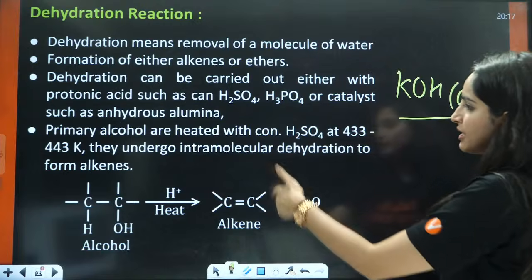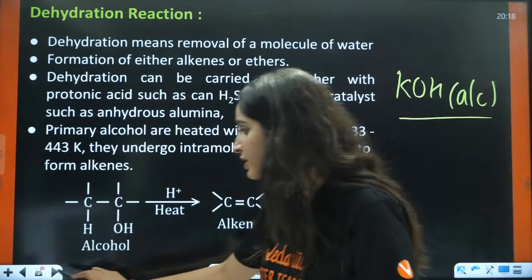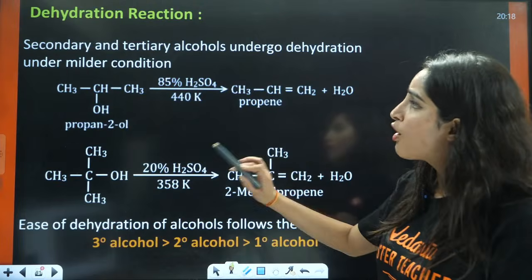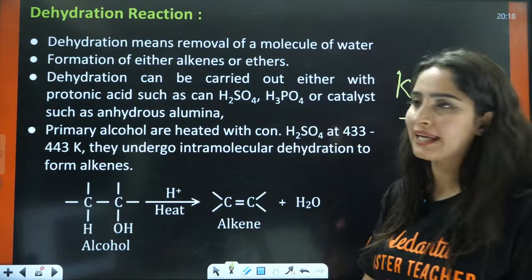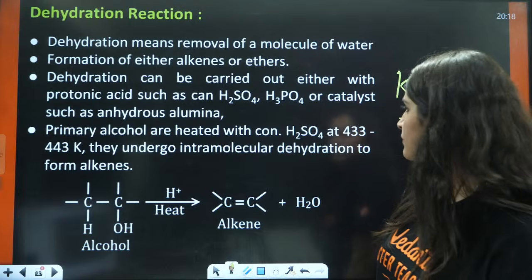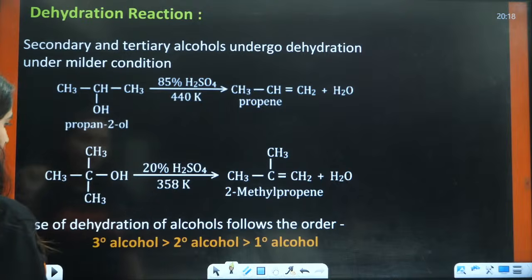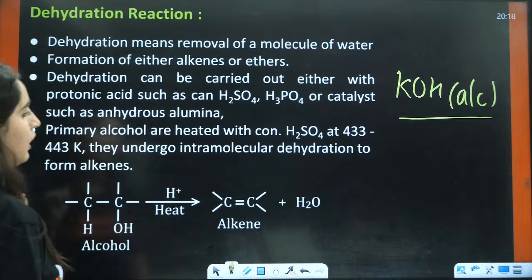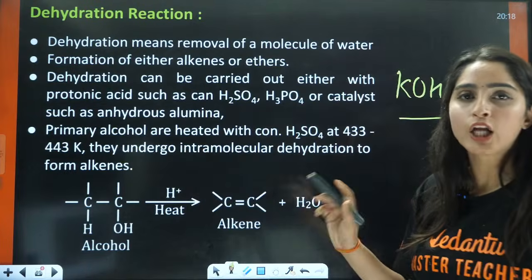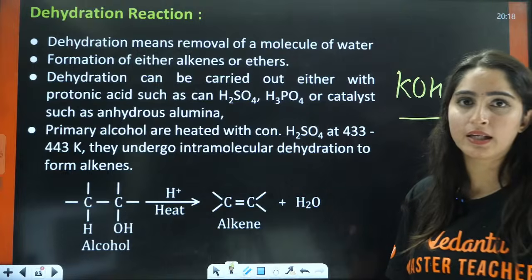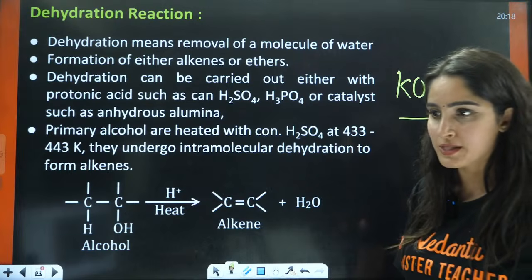Okay, now let us look at this. Here, basically, what is the temperature that you will need? For example, you have 1 degree alcohol. For 1 degree, where is the temperature? Wait a minute. This is 2 degree alcohol. This is 3 degree alcohol. Yes, this is the temperature. Primary alcohols are, now why am I telling you the temperature specifically? Can you tell me why?